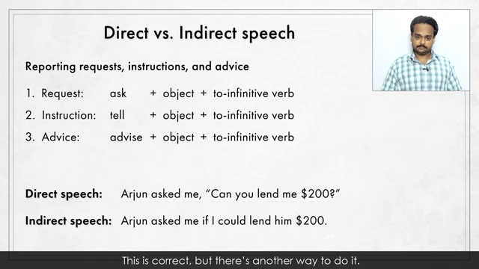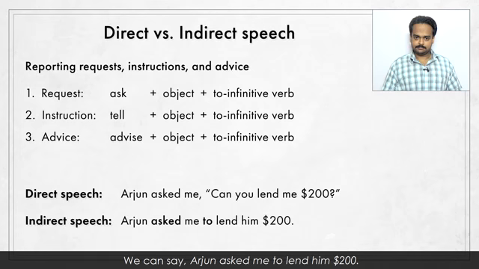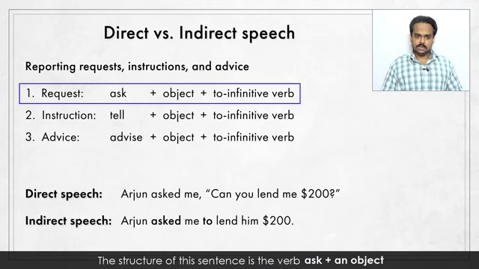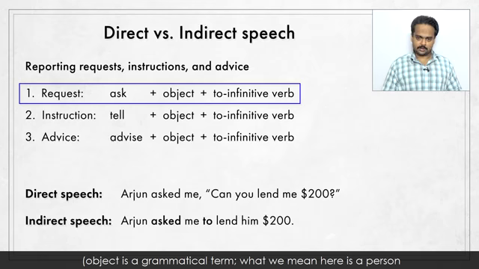This is correct, but there's another way to do it. We can say, Arjun asked me to lend him $200. The structure of this sentence is the verb ask plus an object. Object is a grammatical term.